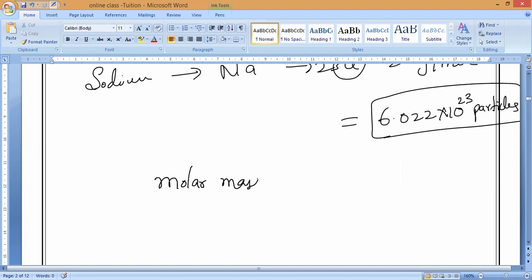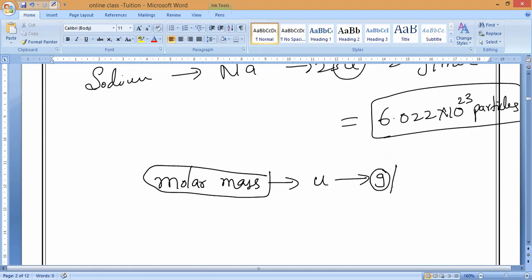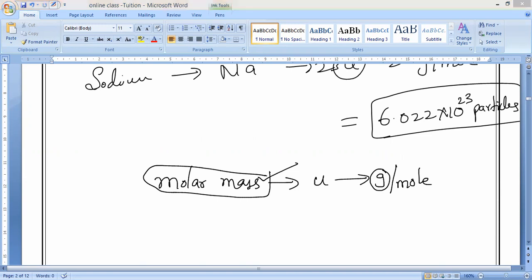So this molar mass, in the sense of what? Atomic mass is considered in grams. Grams per mole is called molar mass. Hope all of you understand this one clearly. Any doubt? Understand everybody? Gram molecular mass and molar mass are both similar.